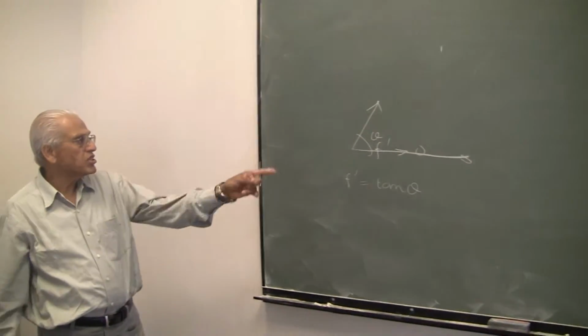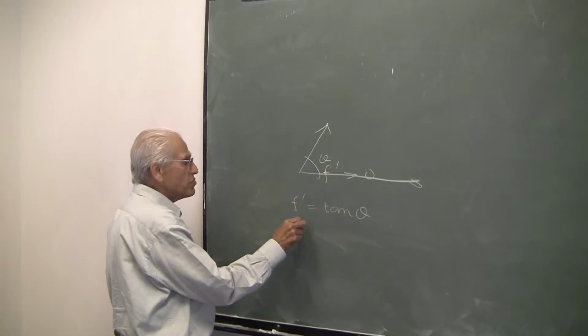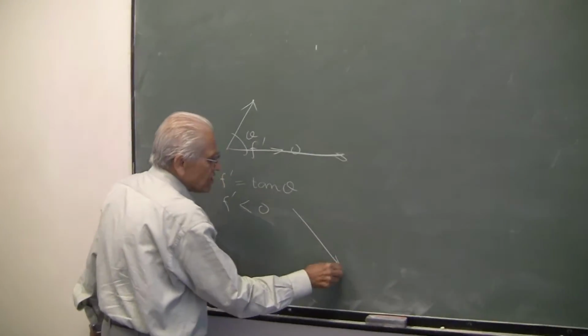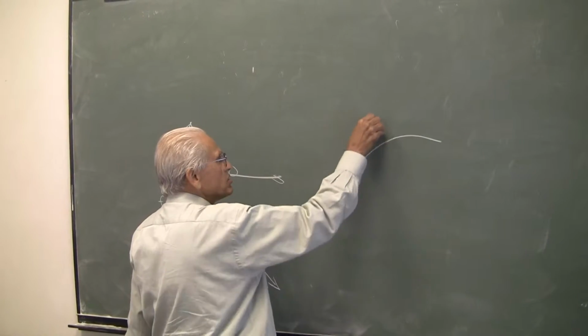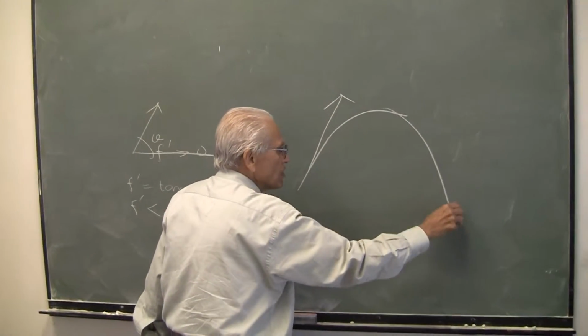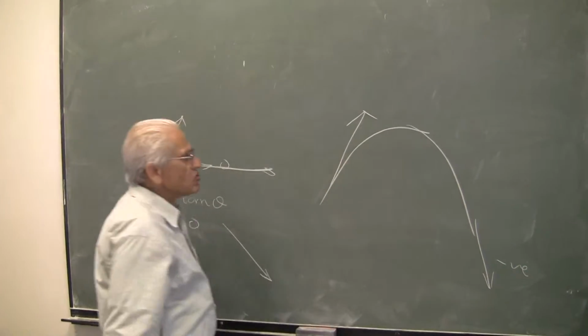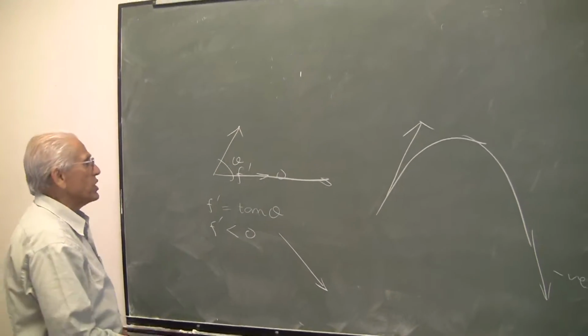If f prime is positive, tan theta is positive, angle theta is this way. And if f prime is negative, that means your slope is downwards. If a curve goes this way, here f prime is positive, and if it goes down, here f prime is negative. These observations help us to understand the concept of maximum or a minimum.